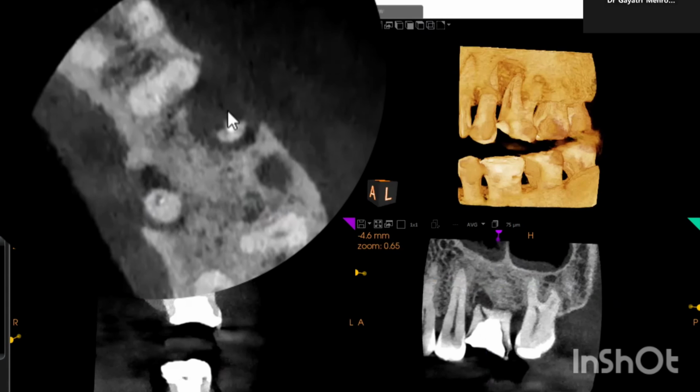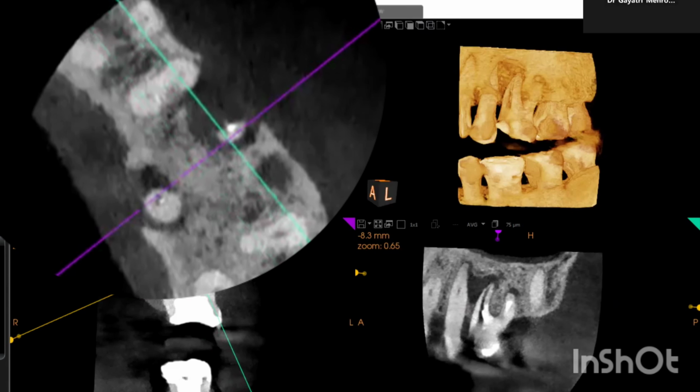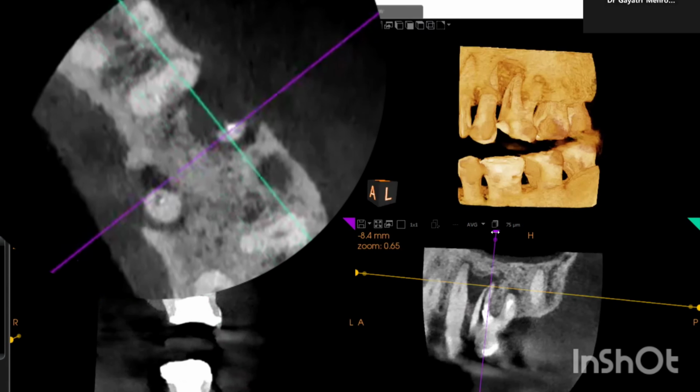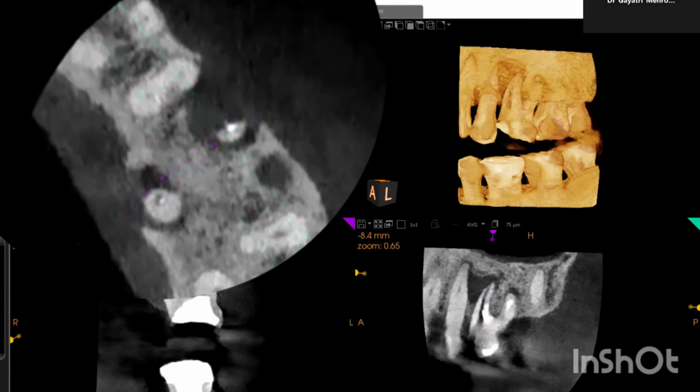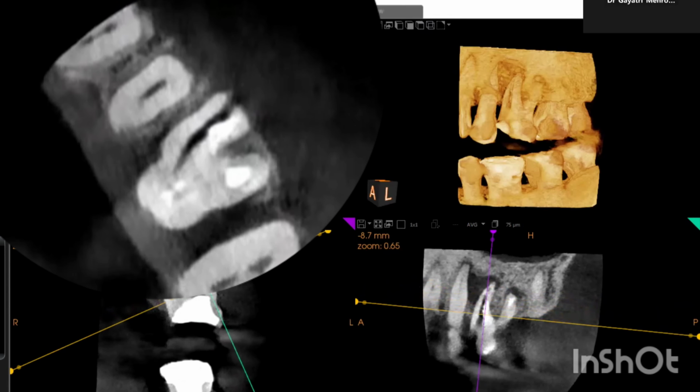So, it is a case of failing endodontically treated tooth, or you can say failing root canal treatment in this case. Now, the important thing is about this root, this mesiobuccal root. If I move, there is a fracture line. See here, can you appreciate this line? This is a fracture line.